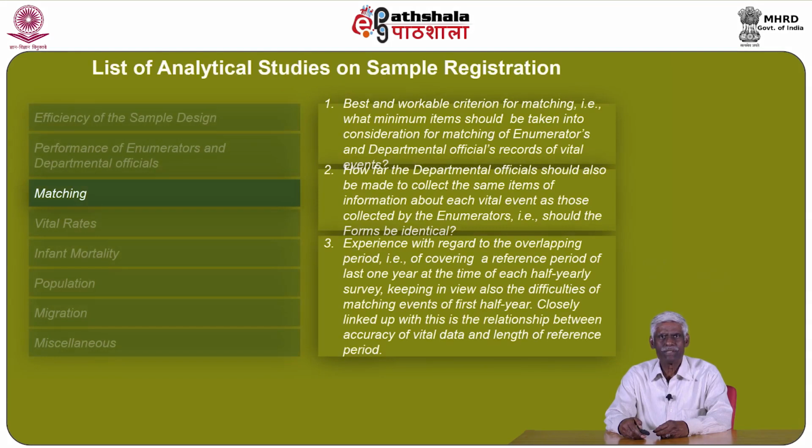Let's discuss C. Matching. 1. Best and workable criterion for matching, that is, what minimum items should be taken into consideration for matching of enumerators' and departmental officials' records of vital events. 2. How far the departmental officials should also be made to collect the same items of information about each vital event as those collected by the enumerators, that is, should the forms be identical?